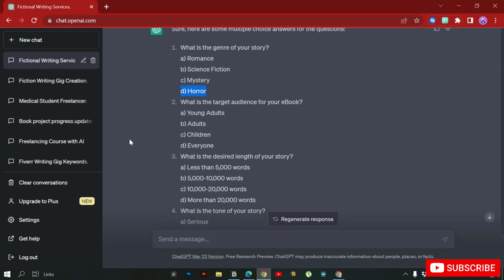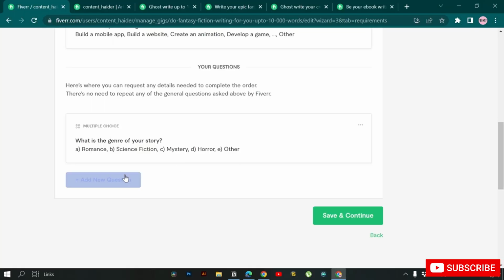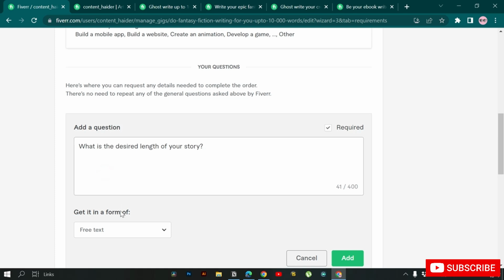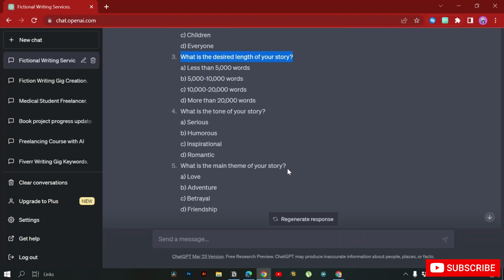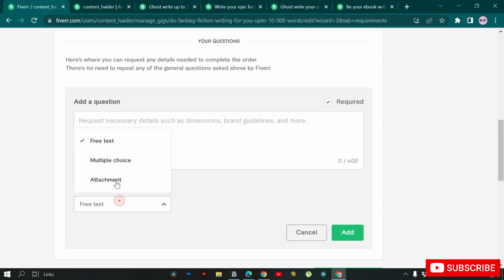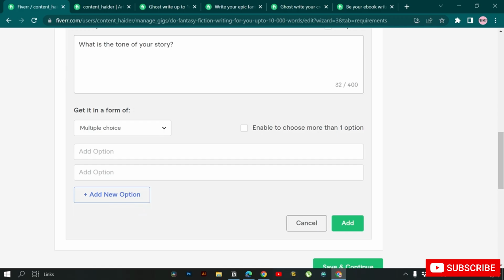We can go and add another question. What is the desired length of the story? For this one, I'll go with free text so the buyer can tell me the desired length. Okay, what is the tone of the story? Multiple choice question.